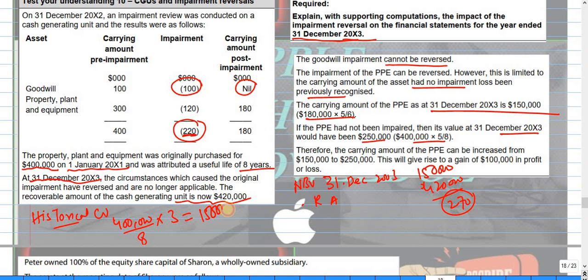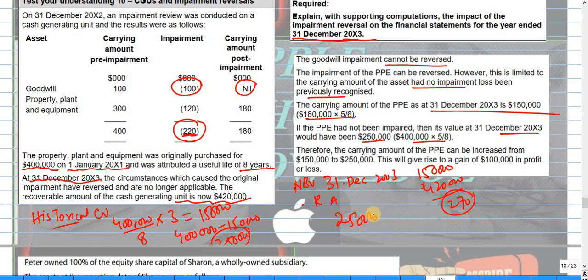So 150 is the depreciation. On the same date, 400 less 150 becomes 250. 250 is the historical NBV. So this is actually the borderline, and you cannot cross this.